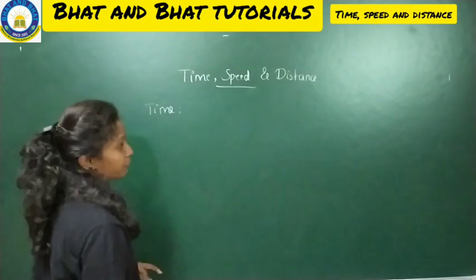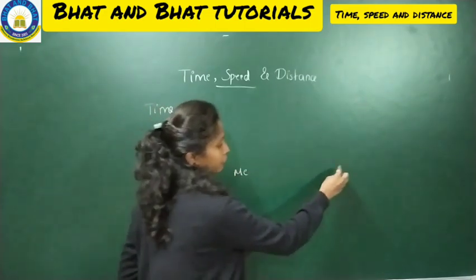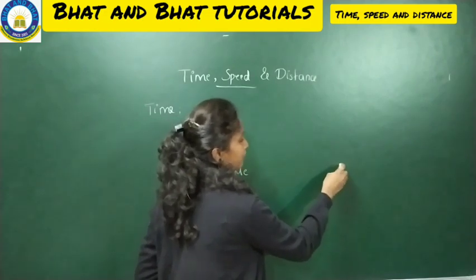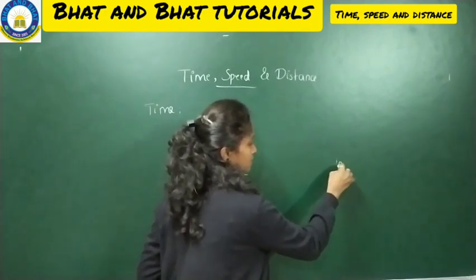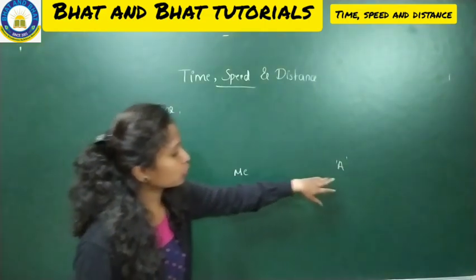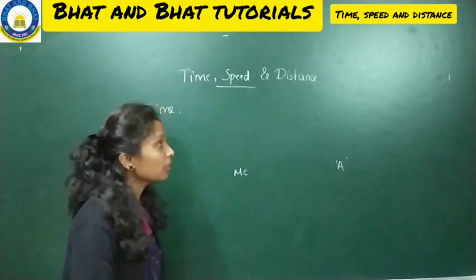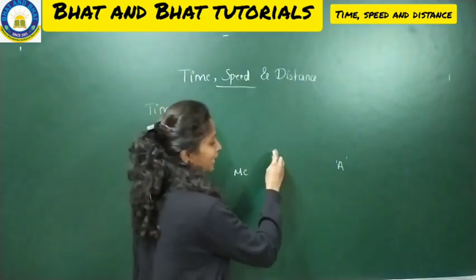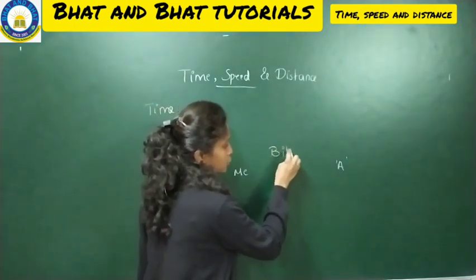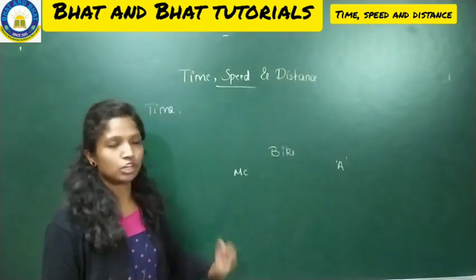Time. Say for example, I am here, it's me, and this is my friend's home, okay. So my friend, let us name as A, Mr. A or Miss A is my friend. So I have to go to her home. So when I need to reach her home, I should go by bike, or any kind of two-wheeler I'll be using to reach her home.